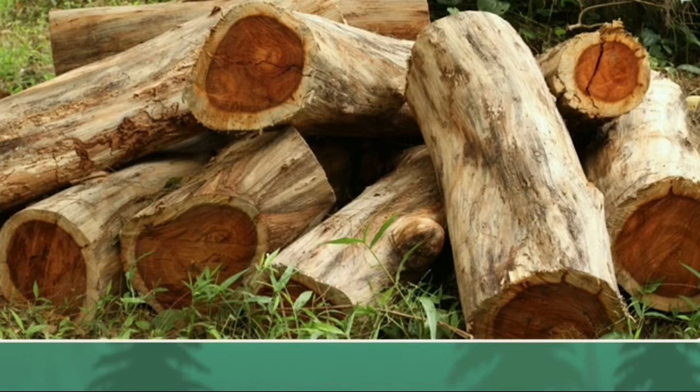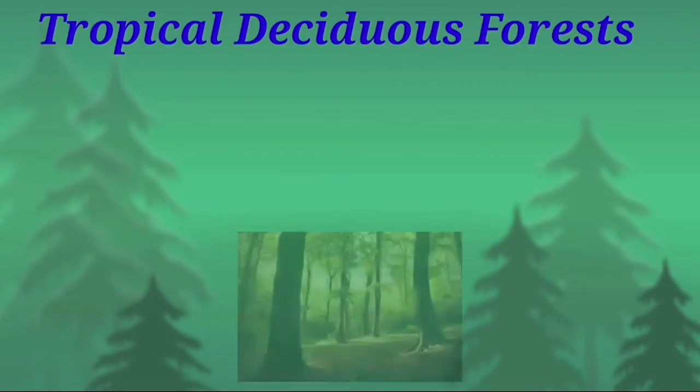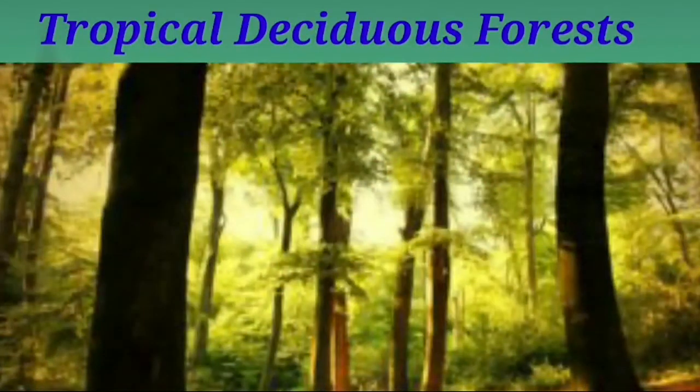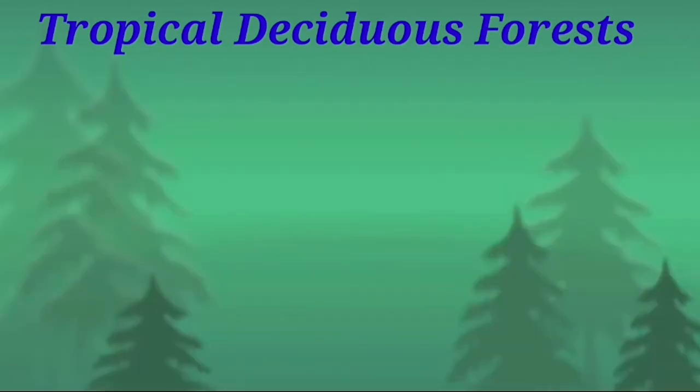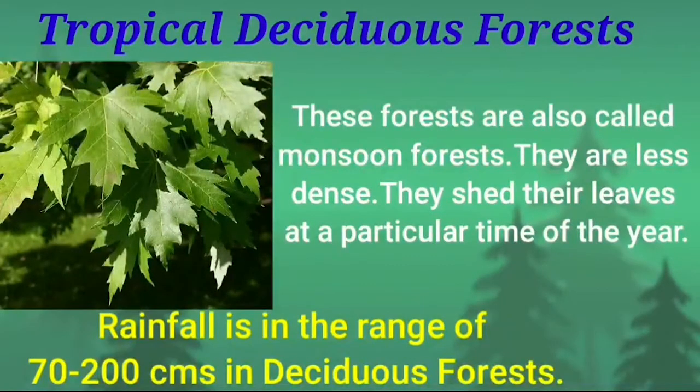Then we are going to see the next one, that is tropical deciduous forest. Now you can see the picture here. They are less dense as compared to tropical rainforest, and they are called monsoon forest because they shed their leaves at a particular time of the year. So they are known as monsoon forest. The rainfall in this type of forest is in the range of 70 to 200 centimeters.